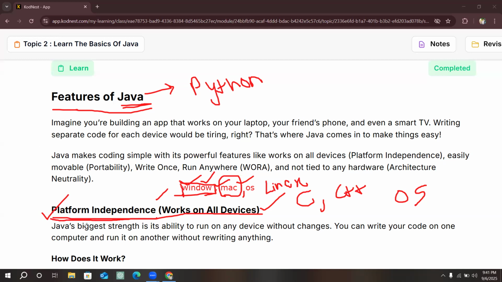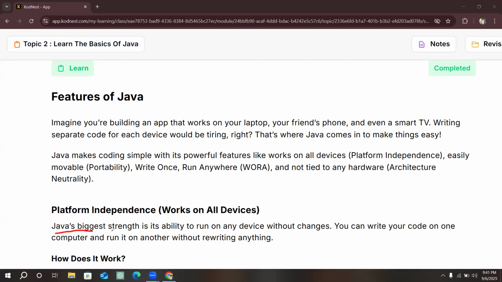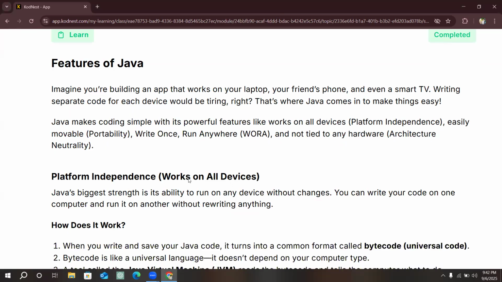Okay. See, Java's biggest strength is its ability to run on any device without changes. You can write your code on one computer and run it on another computer. So this is known as platform independence. It is the first main advantage of Java, you can call it a feature of Java.